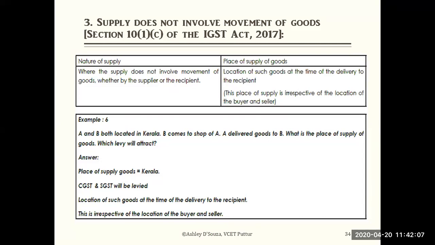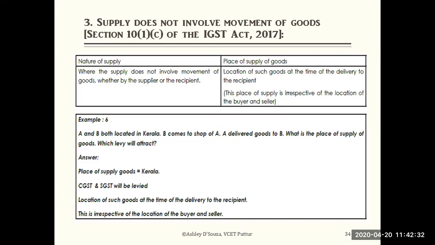Let's look at the example. A and B are both located in Kerala. B comes to the shop of A. A delivered goods to B. What is the place of supply of goods? Which levy will attract? From the problem, A is located in Kerala, B is also located in Kerala.